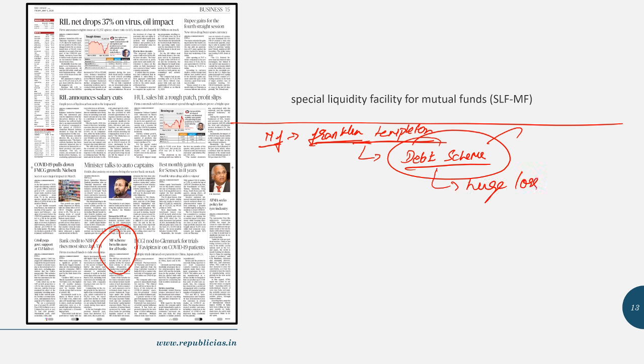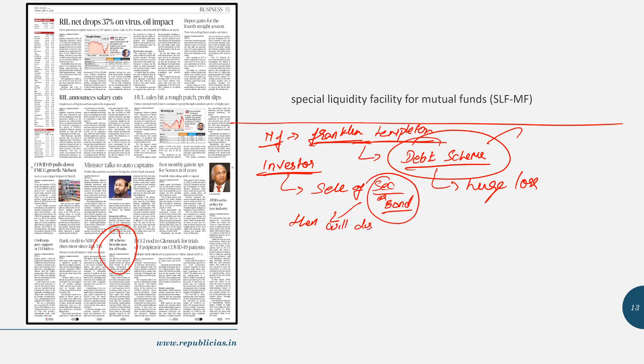Now a question arises: what about the investors? They would have invested in the schemes, right? Whatever the schemes might be, the company names them, but that is not important for us. But if they are going to shut down these schemes, then obviously the investors are going to be affected, right? So the company said, what we'll do is sell off all the government securities and all the investment made with regards to the scheme. That is, whatever debt instruments or unlisted debt instruments there are, we will sell all these and the investors will get the returns. So this is what the company had to tell. Okay. And it is estimated that nearly 30,000 crores of the investors' assets are involved via the schemes.